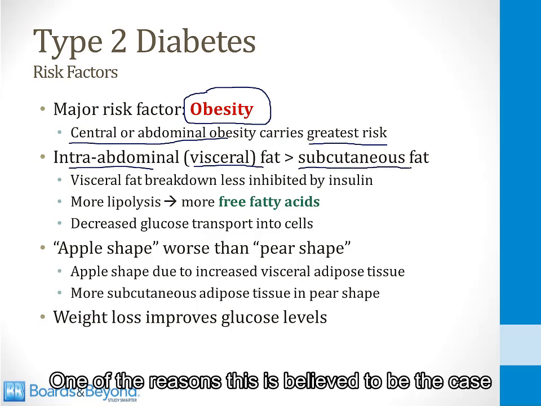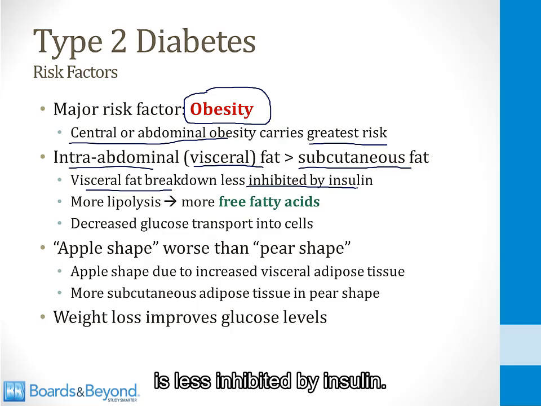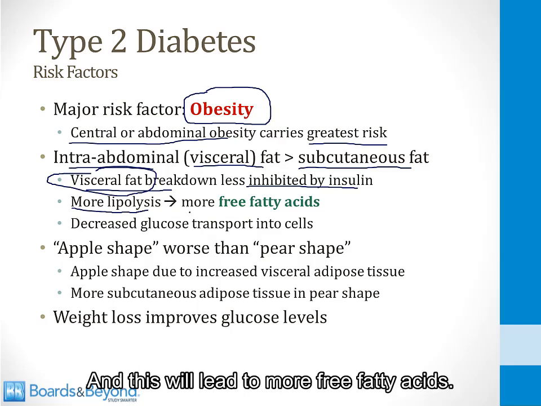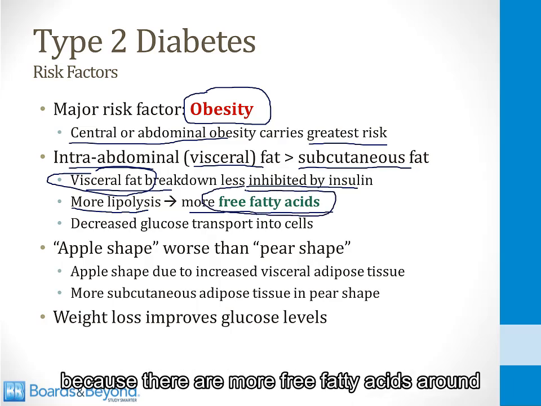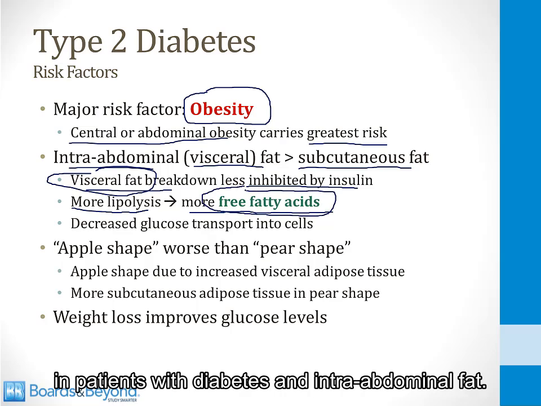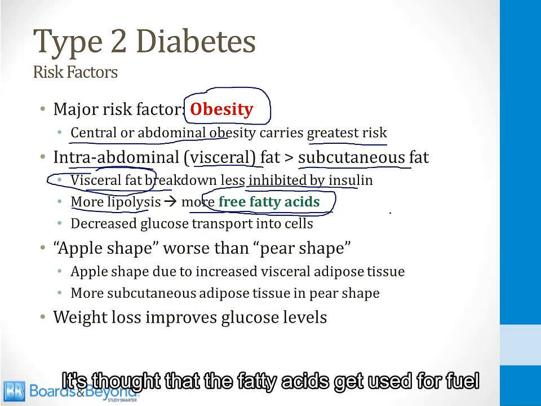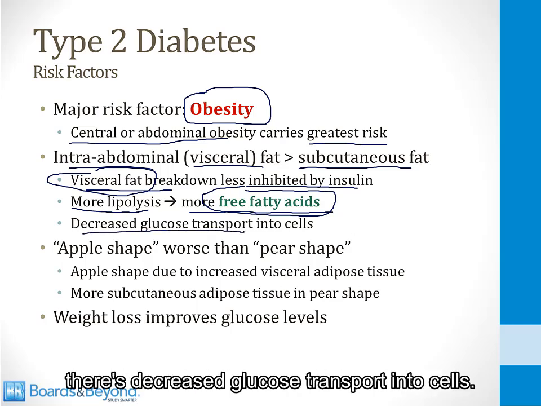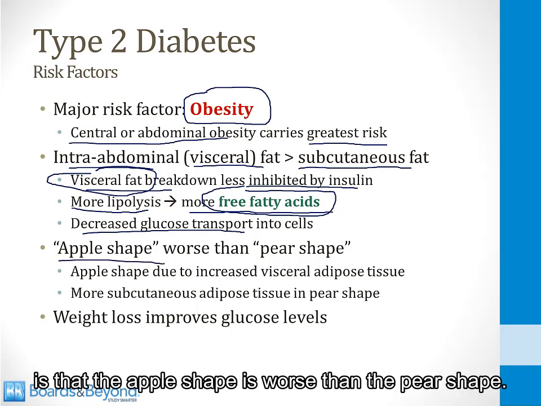One of the reasons this is believed to be the case is because visceral fat breakdown is less inhibited by insulin. Therefore, when you have lots of visceral fat, you will have more lipolysis because lipolysis is not being inhibited by insulin, and this will lead to more free fatty acids. And I've bolded the word free fatty acids because there are more free fatty acids around in patients with diabetes and intra-abdominal fat, and this is believed to contribute to the diabetes. It's thought that the fatty acids get used for fuel instead of glucose, and therefore there is decreased glucose transport into cells.